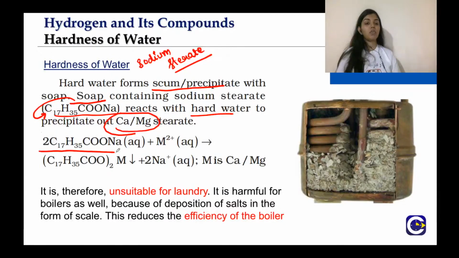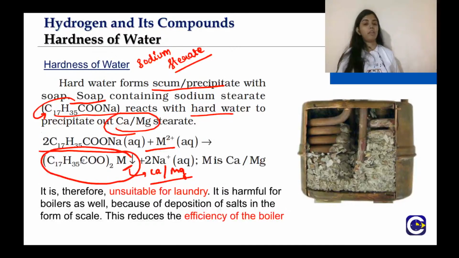So this sodium stearate present in the soap reacts with calcium and magnesium present in hard water to give a PPT of calcium and magnesium stearate. That means this M can be calcium and also magnesium. As this is insoluble in water, a precipitate is formed here and it is of white color.